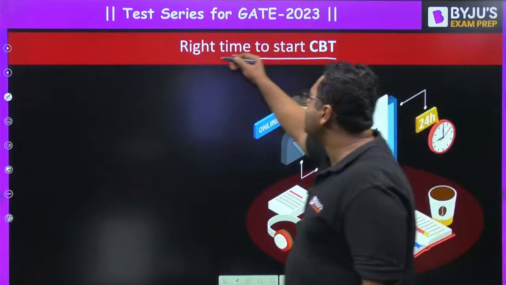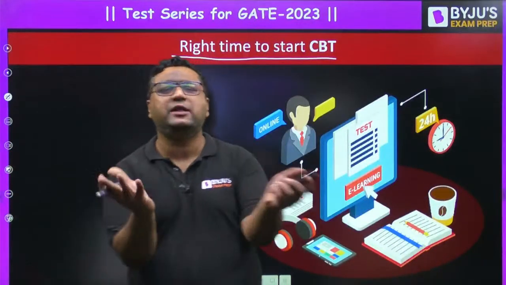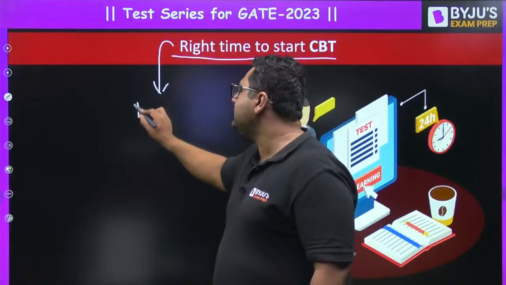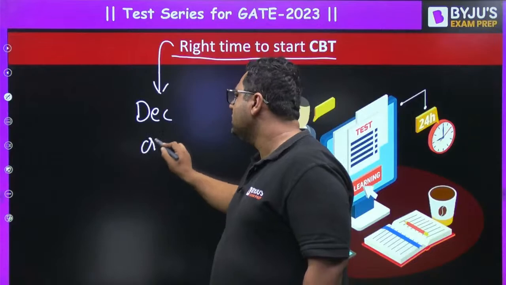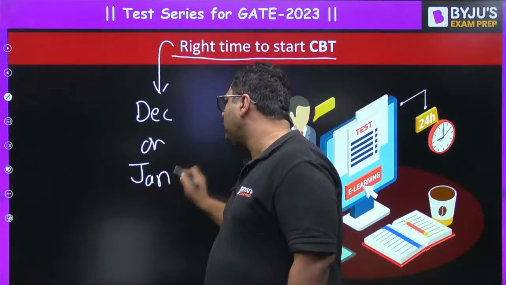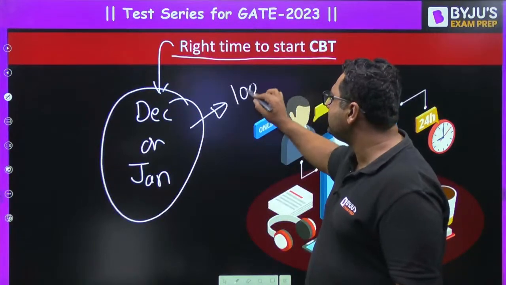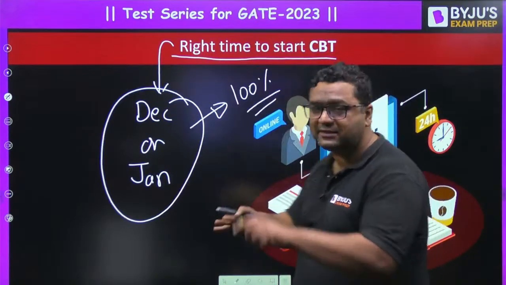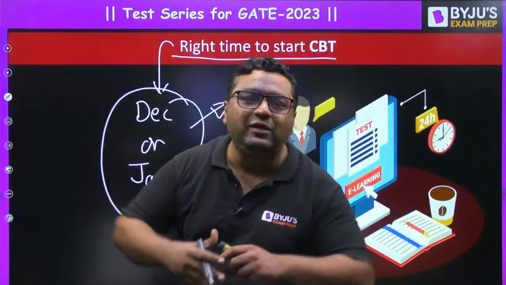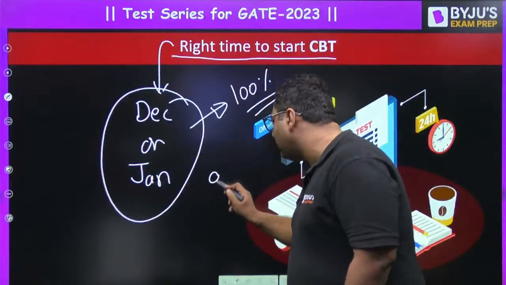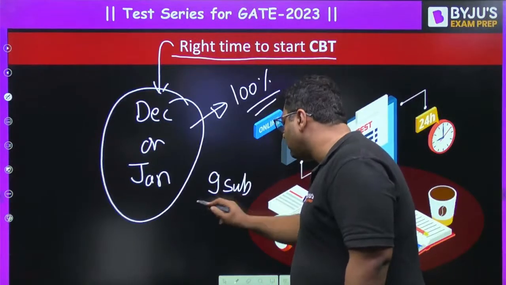Now, what is the right time to go for CBT? This is not in your hand, because CBTs will have their dates in either December or January. So before that, try to complete your 100% syllabus. 100% means whatever syllabus you are going to cover. Let us say you decided that you will be going for 9 subjects out of 12 subjects.